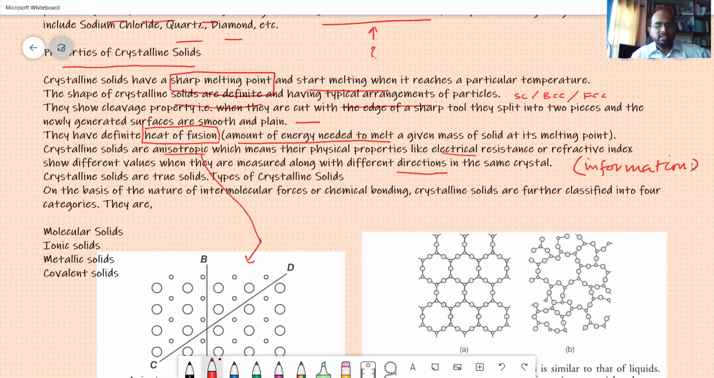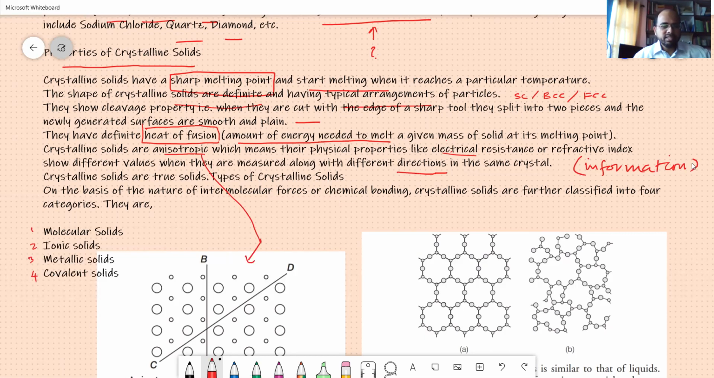Okay, concentrate on this. On the basis of this, chemical bonding in crystalline solids is classified into 4 types: molecular solids, ionic solids, metallic solids, and covalent solids.